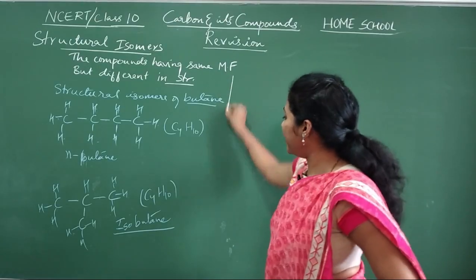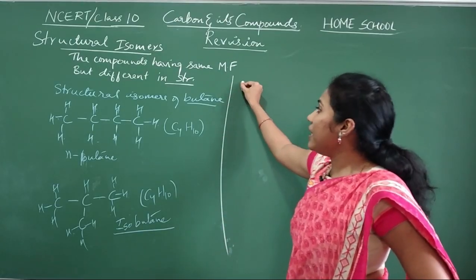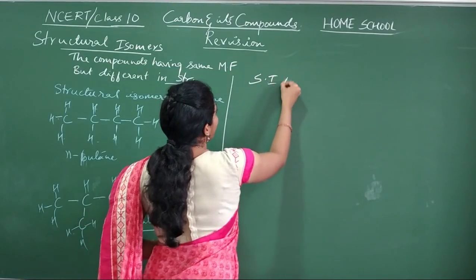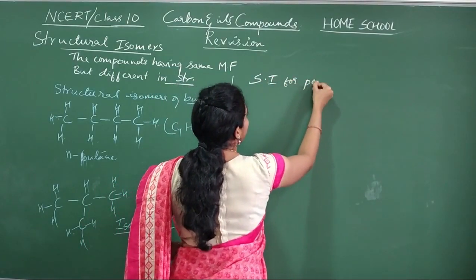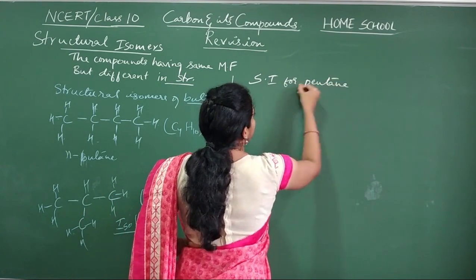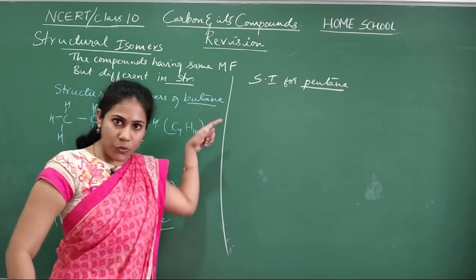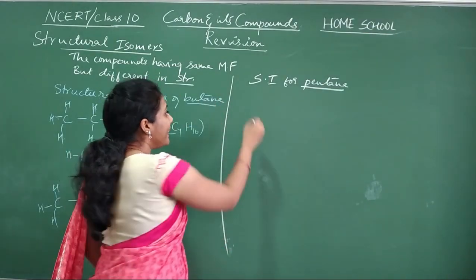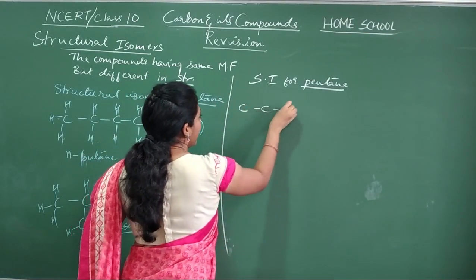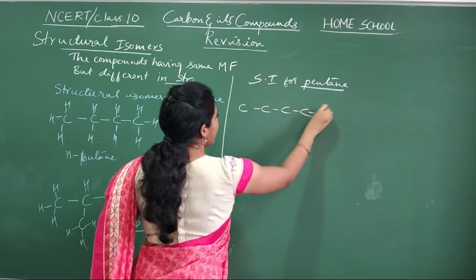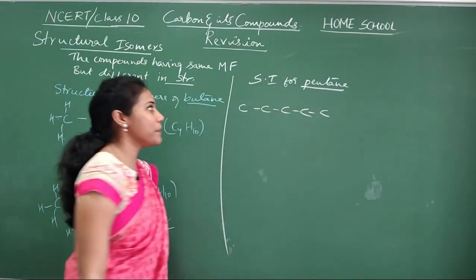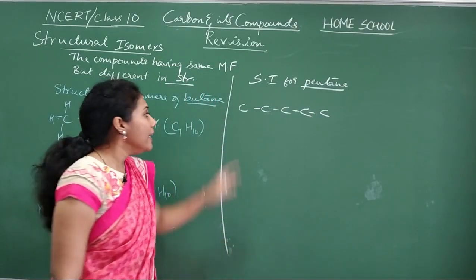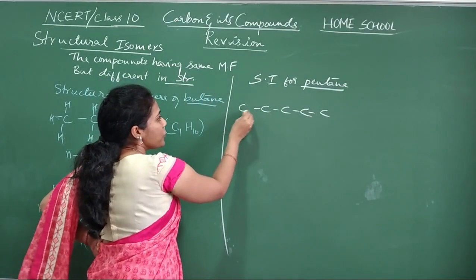Now let us try to write the structural isomers for pentane. So one is the normal structure, the straight chain structure that we have already learned. So how do you write pentane? Pent means 5 carbon atoms. So I'll put 5 carbons side by side indicating single bonds between them. Now how many hydrogens are required?